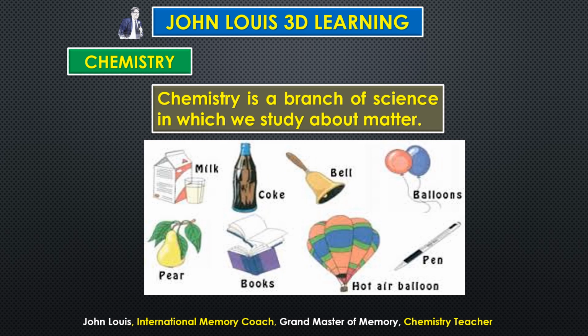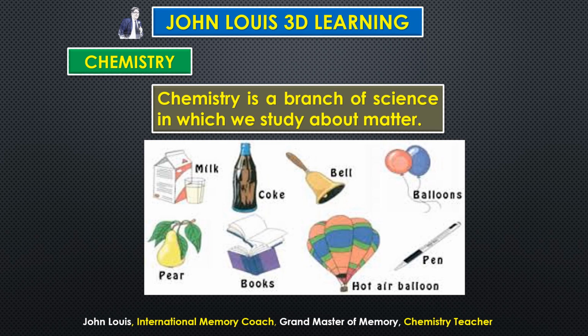So what is matter in the very first place? They are all made up of some matter, but all the matters are not the same. They are all different. See, we are all 9th standard students, but are we the same? We are all different. In the same way, these are all matter, but they are all different. They have different characters, they have different atomic mass. Like we have different character, different voice, different height, different color. Am I right? Everything is different in us. In the same way, all matters have different properties.